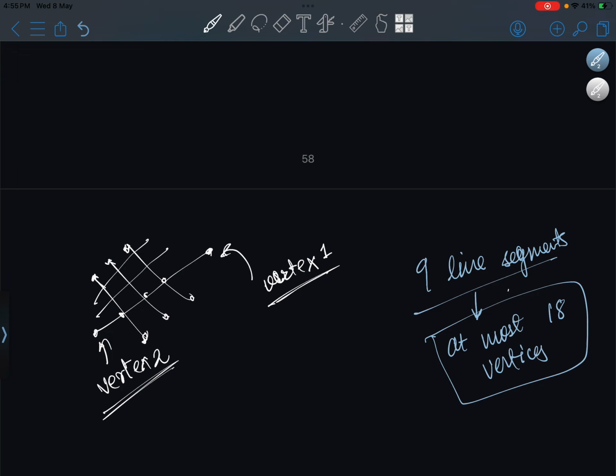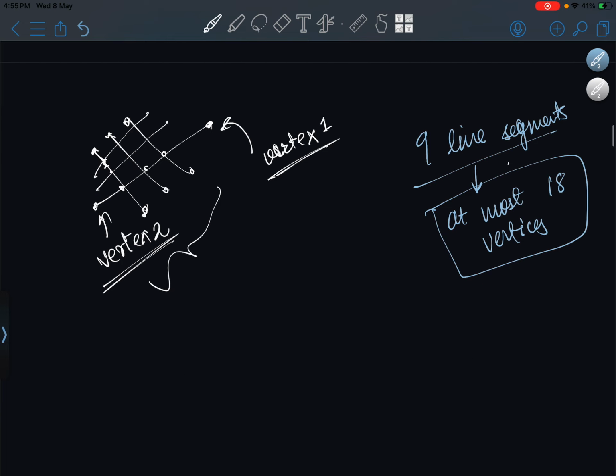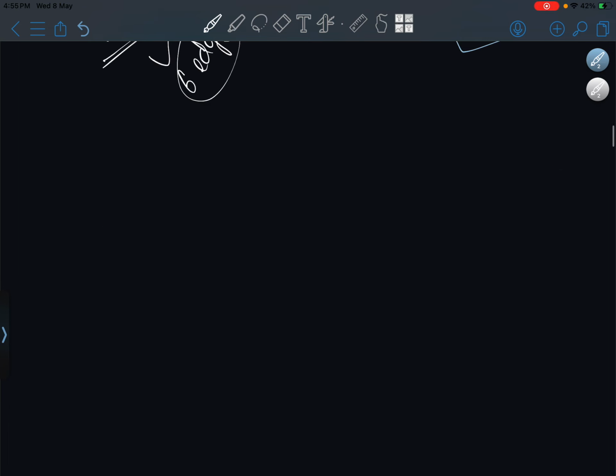So we'll draw it over here. 1 2 3, 1 2 3, 1 2 3. We had a total of 6 edges till now. Each of them satisfy each other. We have 3 remaining: 1, 2, 3. We can clearly see that it's not possible. It is not possible.